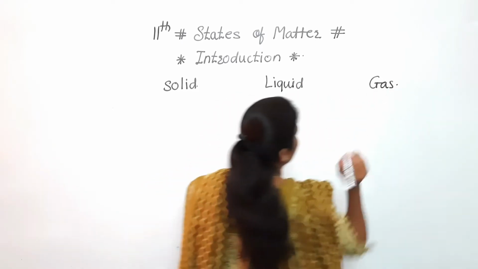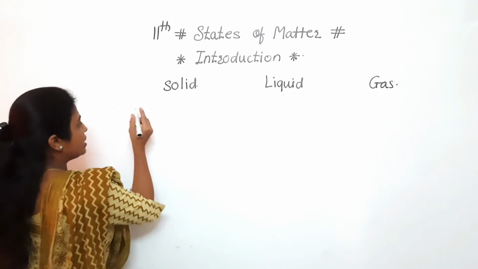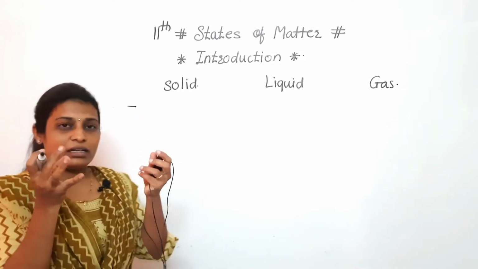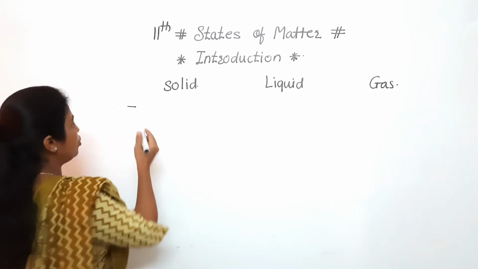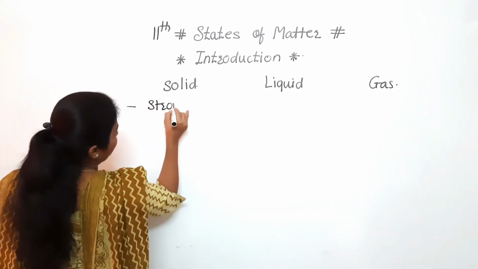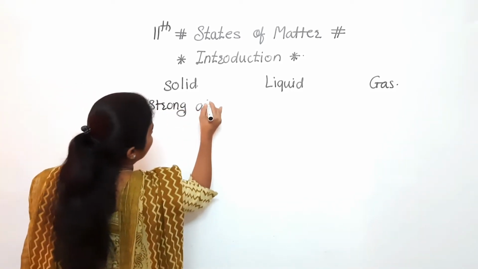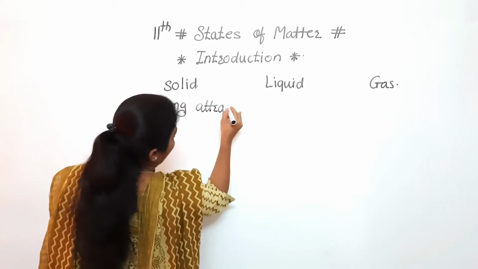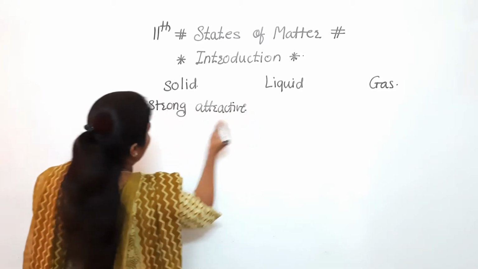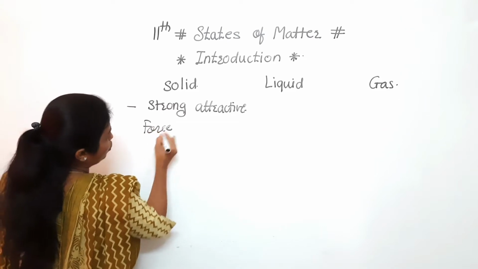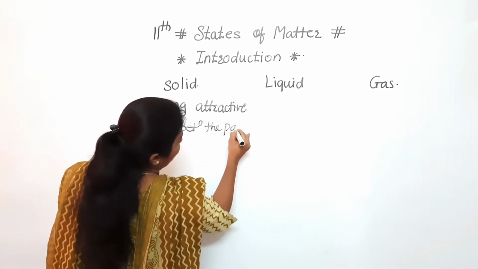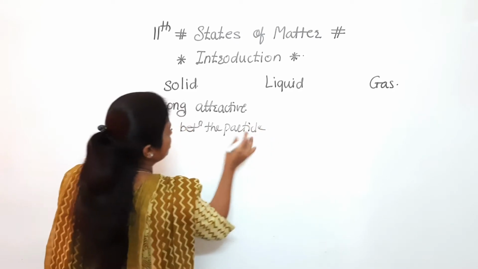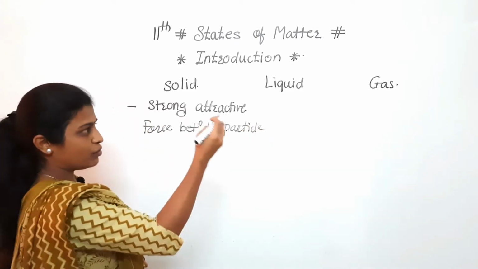Okay, so if we consider solid, in that solid the particles have strong attraction between them, a strong attractive force between the particles.